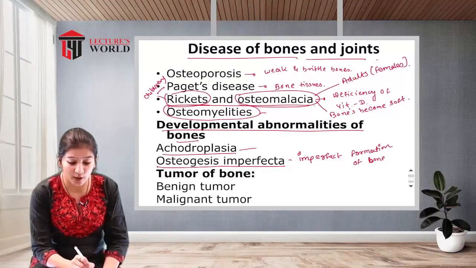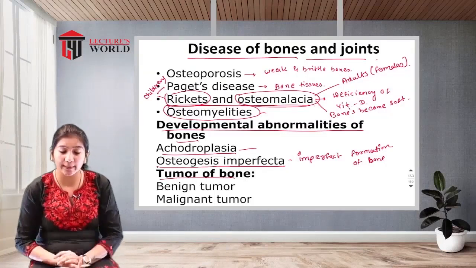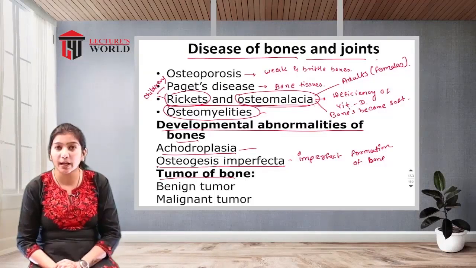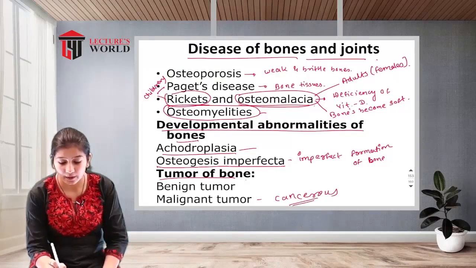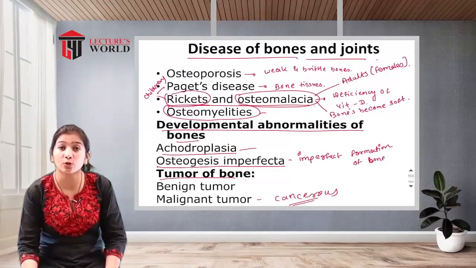Next is tumor of bones. In the bones, two types of tumor occur: benign tumor and malignant tumor. Malignant tumor is cancerous. Abnormal growth of cells is taking place; that is a malignant tumor.